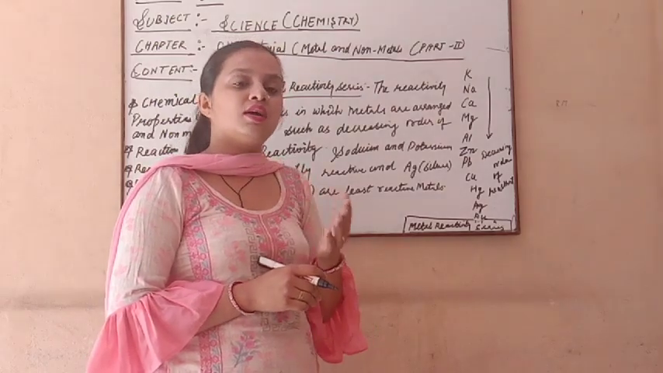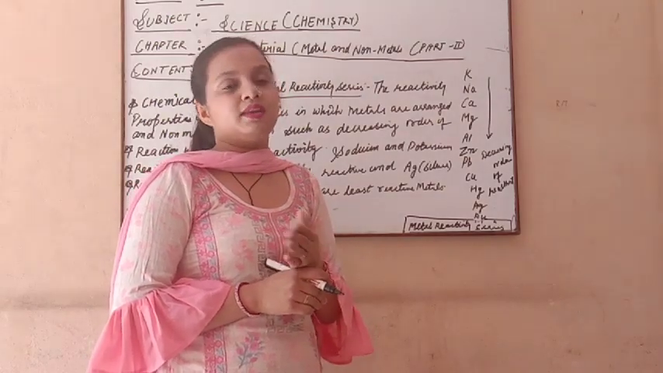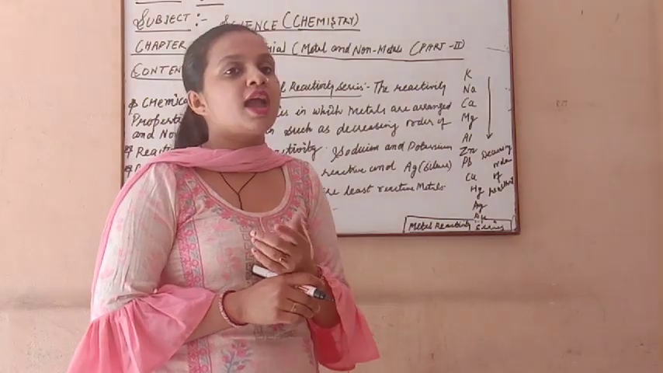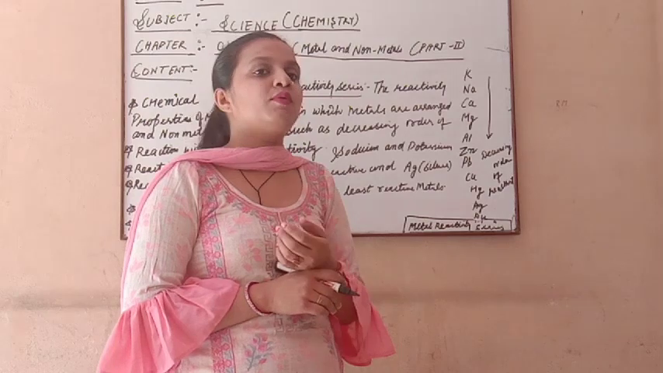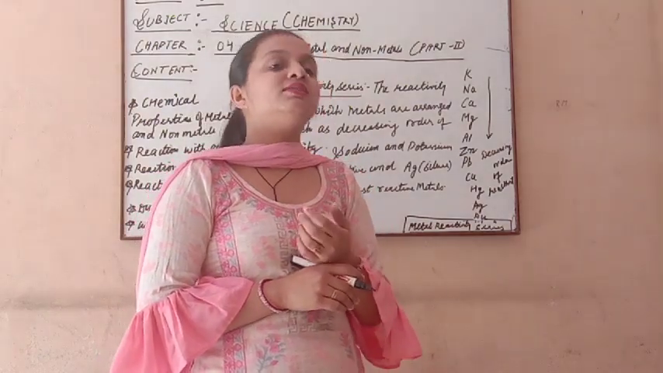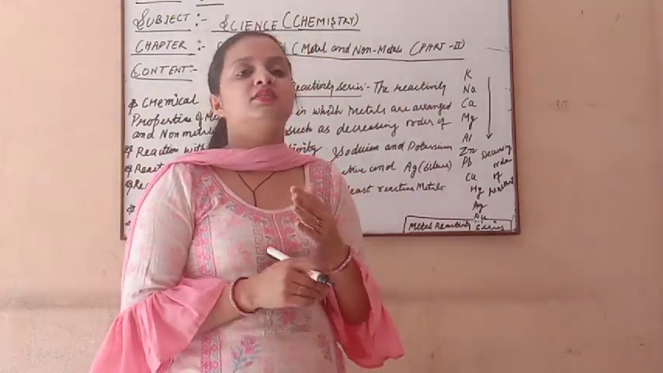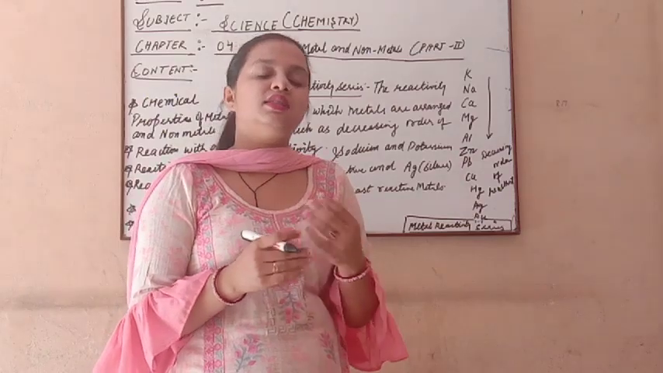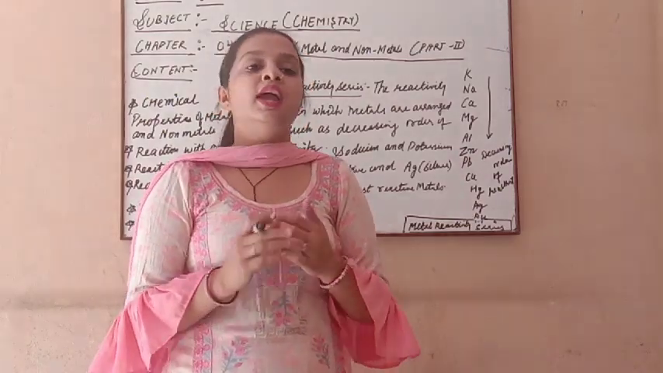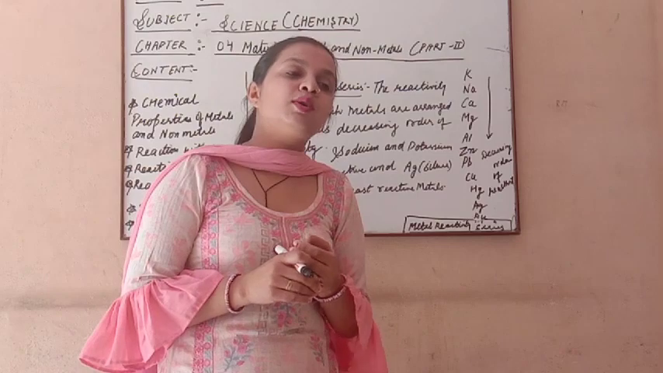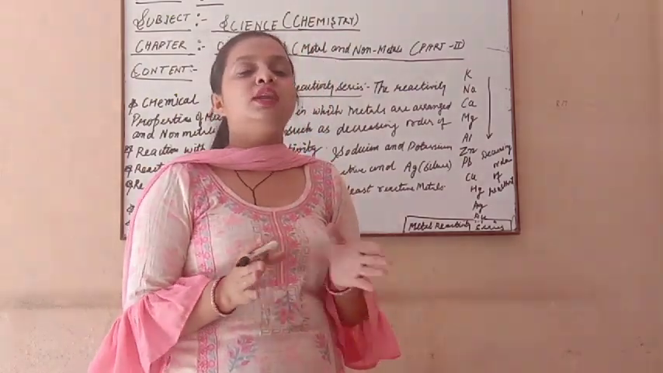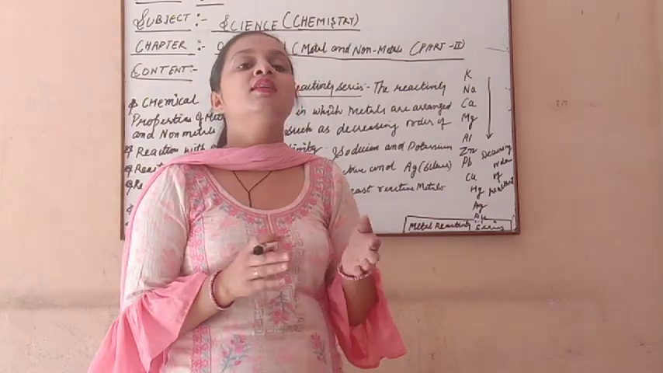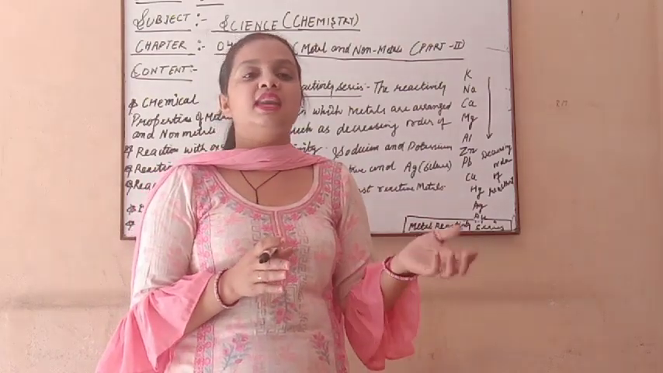Sodium and potassium are very reactive. They react with air if we keep them in the open. So that's why they are always kept in kerosene oil, to prevent further reaction of sodium and potassium metals with our environment. And silver and gold, you all see, are not kept in kerosene oil, because these metals are very less reactive. So there is no need to keep these metals in water or kerosene oil.